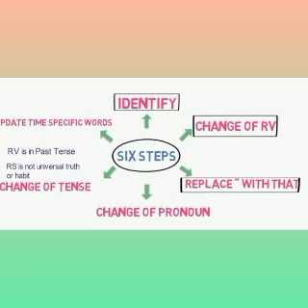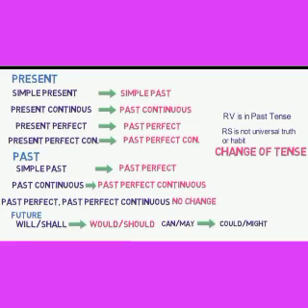This six-step formula will be applied only when the reporting verb is in the past tense. When the reporting verb is in the past tense, then you are to change the tense of the reported speech according to the formulas shown in this chart. Simple present will be changed into simple past. Present continuous will be changed into past continuous. Present perfect will be changed into past perfect. Present perfect continuous will be changed into past perfect continuous.